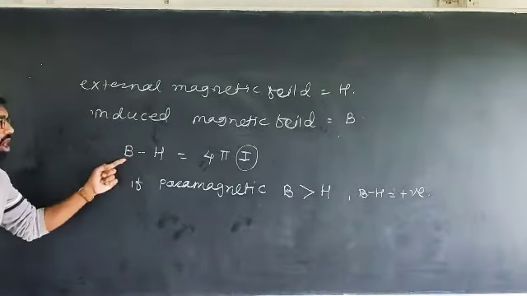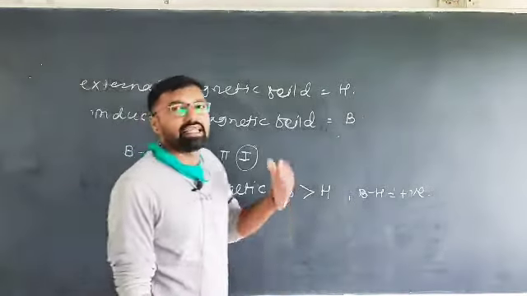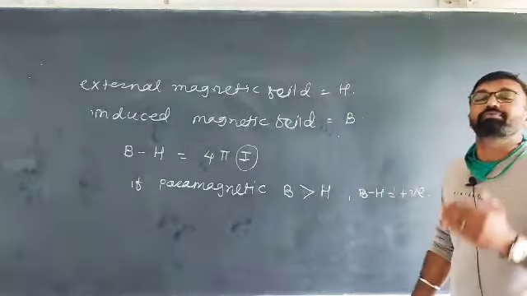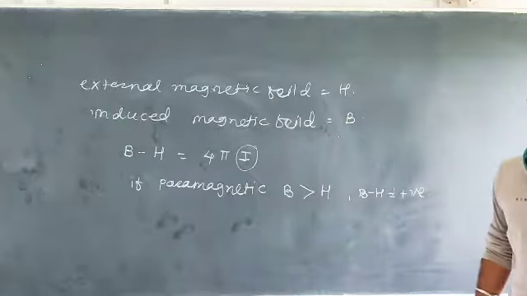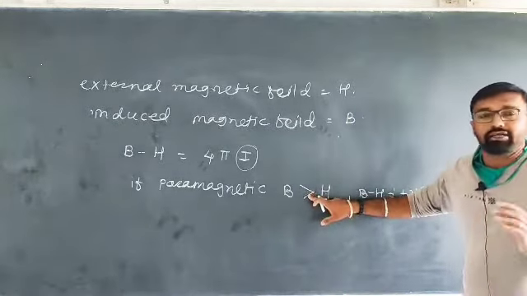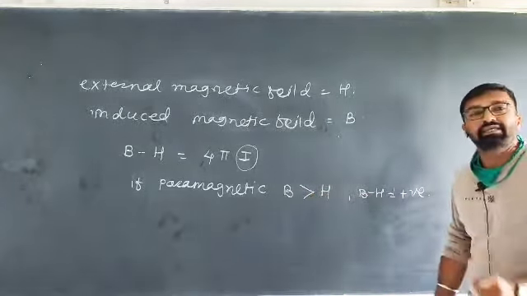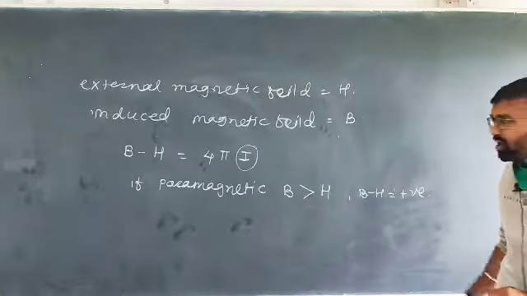Why? Because of paramagnetic nature, as we discussed in the last lecture. If the nature is paramagnetic, the substance will show repulsion when placed in a magnetic field, right? Sorry, when a substance is paramagnetic and is placed in an external magnetic field, it shows attraction, right?